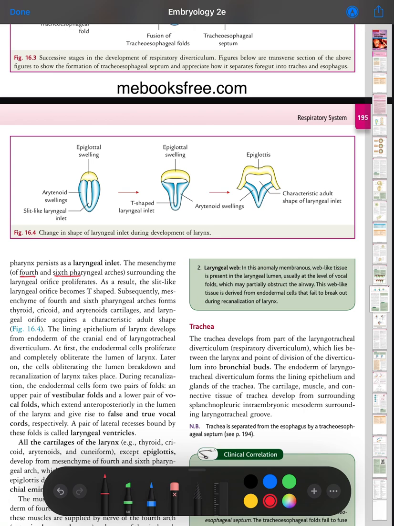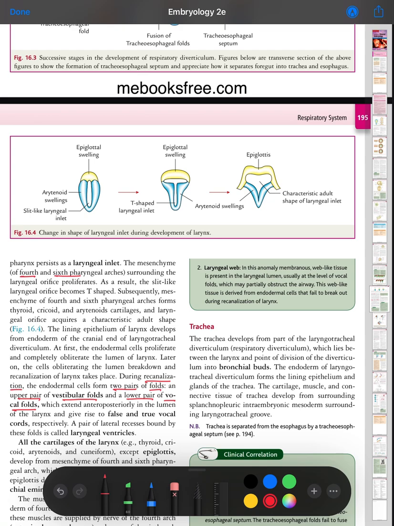At first, the endodermal cells proliferate and completely obliterate the lumen of the larynx. Later on, the cells breakdown and recanalization of the larynx takes place. During recanalization, the endodermal cells form two pairs of folds: an upper pair of vestibular folds and a lower pair of vocal folds, which extend anteroposteriorly in the lumen of the larynx and give rise to the false and true vocal cords respectively.